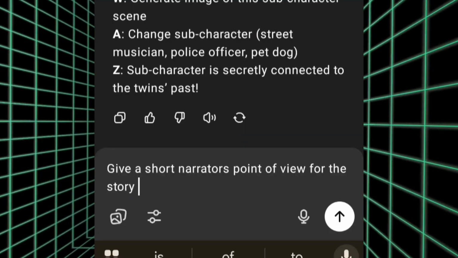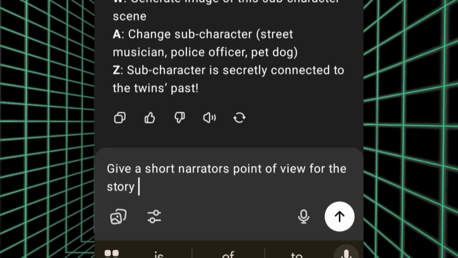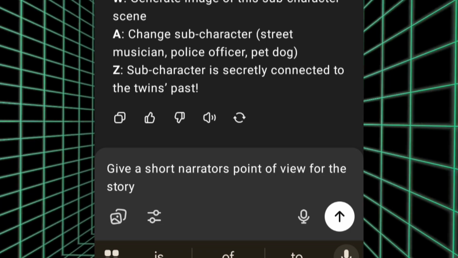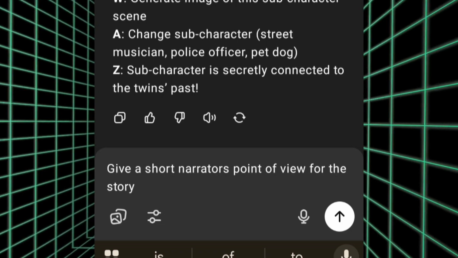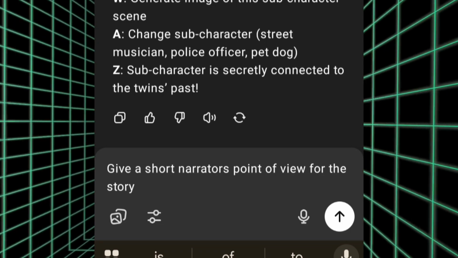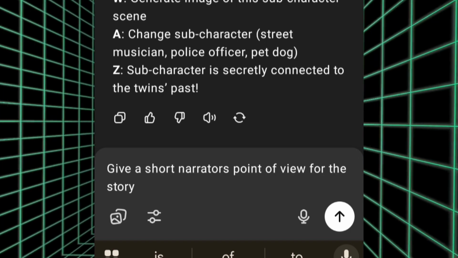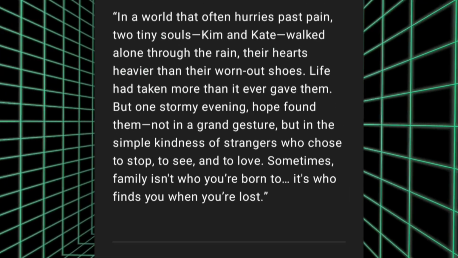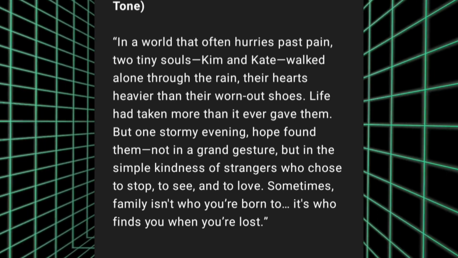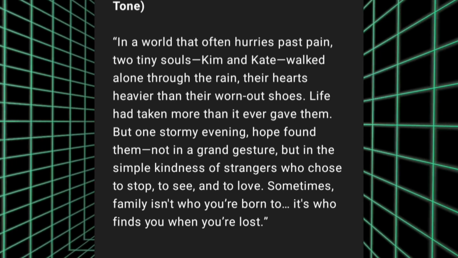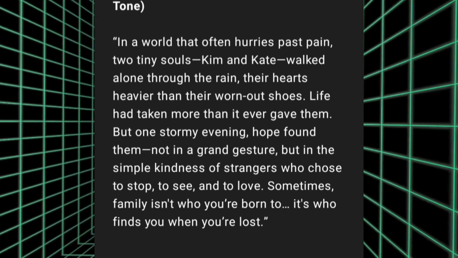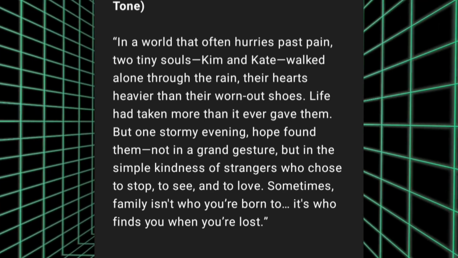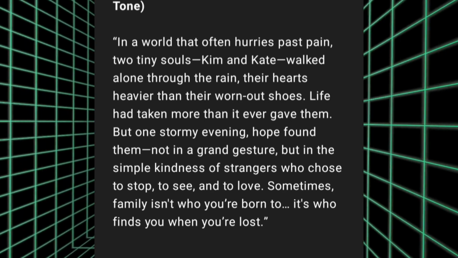Just a short narrator's point of view will be perfect for this. To make the story more lively and more engaging, I just need a short narrator's point of view for the story. So I've typed that in. I'm going to tap on send, and this is the short narrator's point of view, and I'll go ahead and copy it and paste it in a text-to-voice generating app.